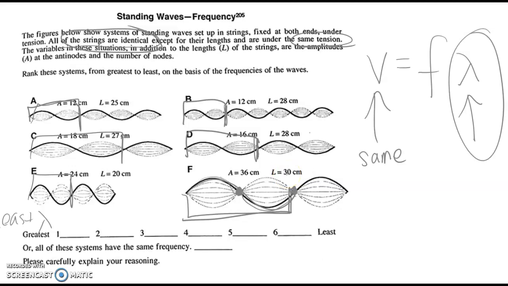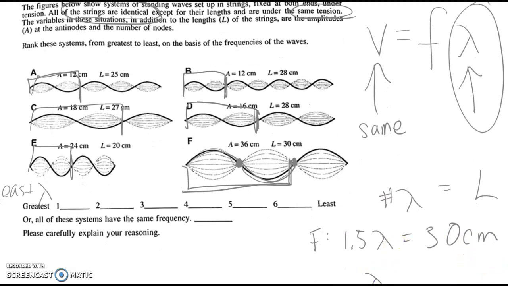But if you really wanted to get fancy, you would calculate the number of waves in the length, and you could actually calculate the wavelength. So in this case, for F, 1.5 wavelengths equals 30 centimeters. And so then the wavelength is going to be 30 centimeters divided by 1.5. I'm not going to do that. I'm just going to eyeball it. But if you have done this and you differ a little bit from me, then that's great. You are more correct. But I'm just thinking of the concept here, and so I'm just going to eyeball it.